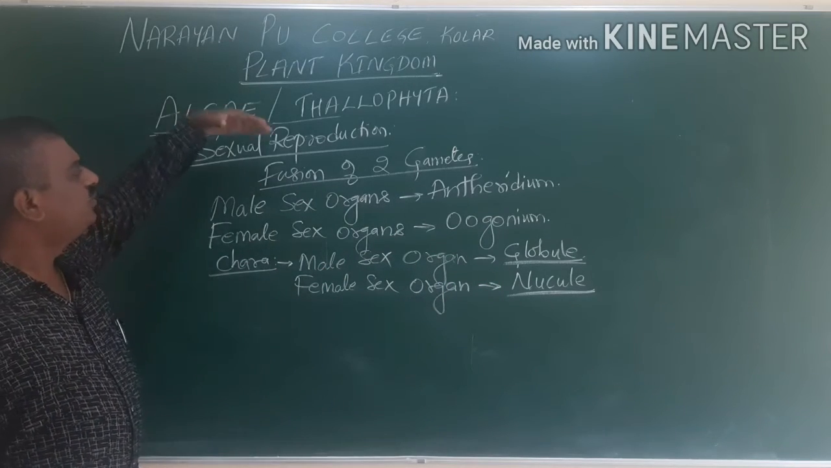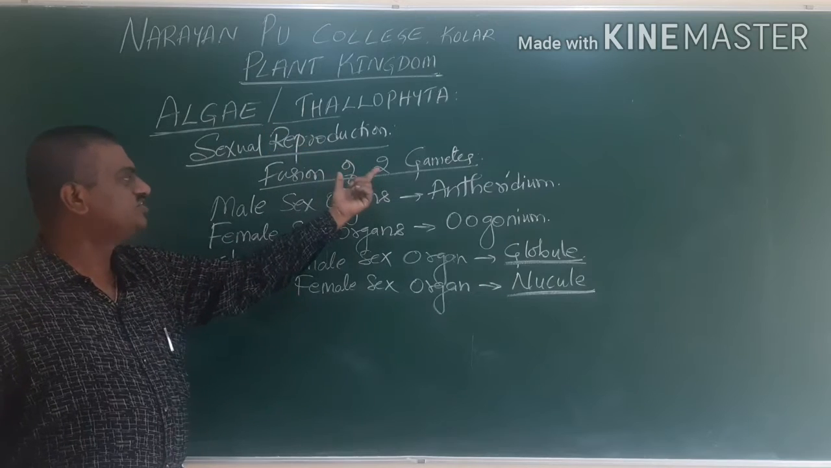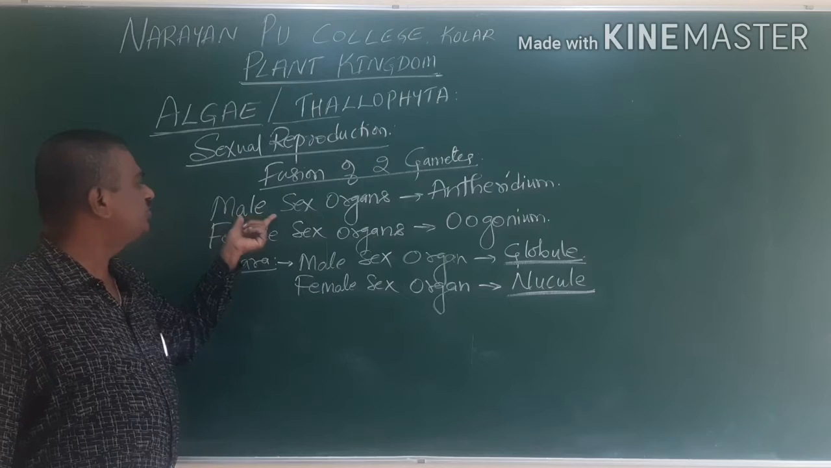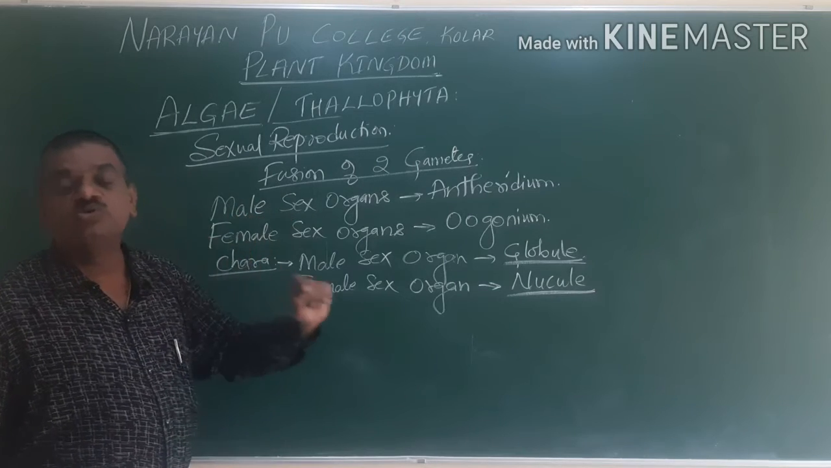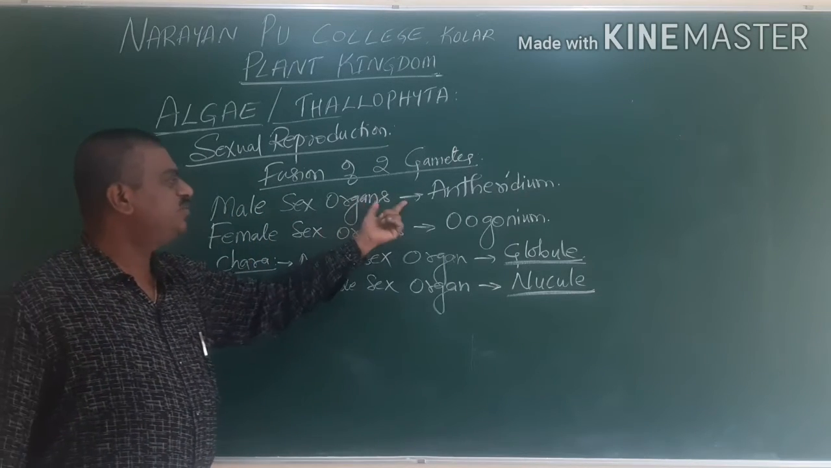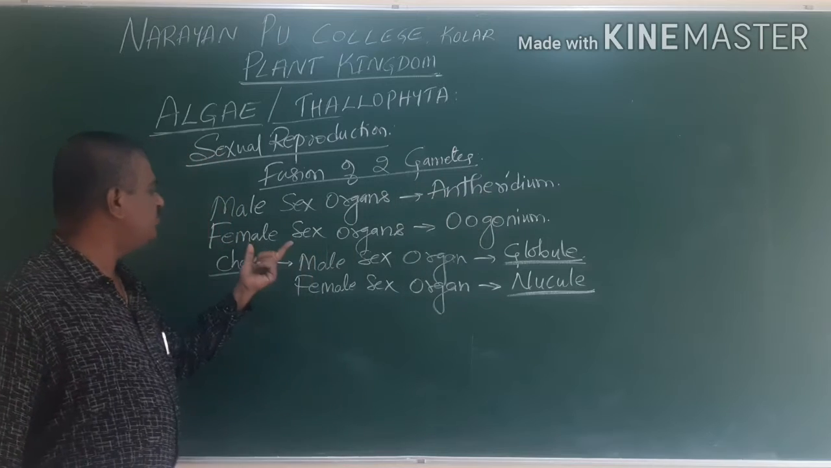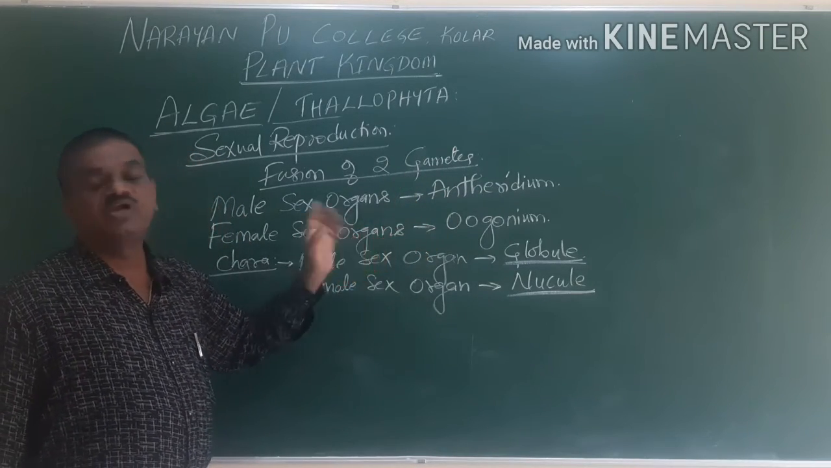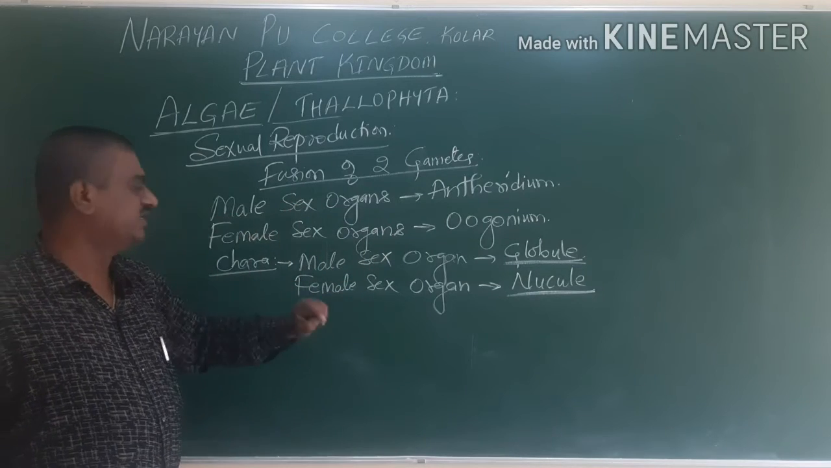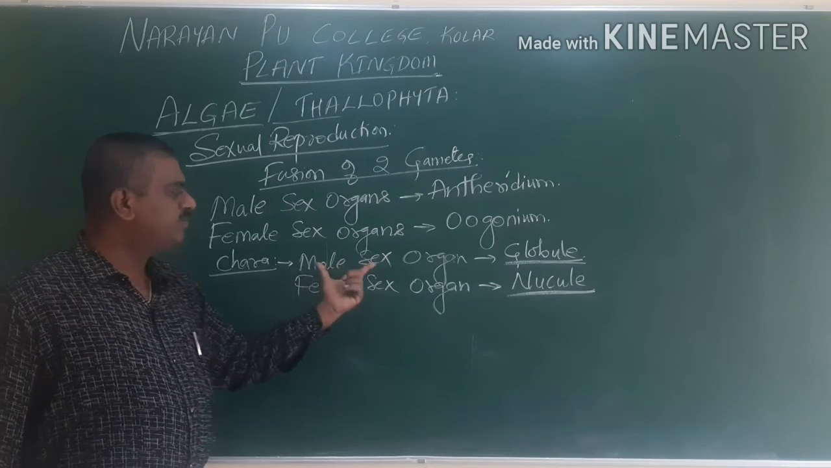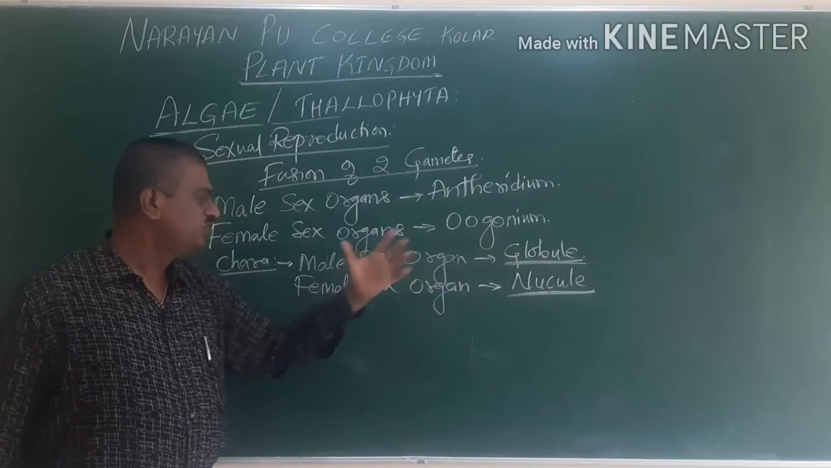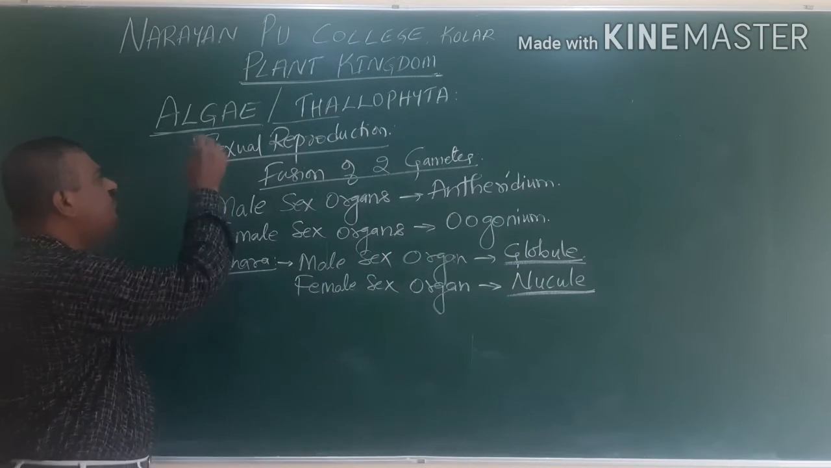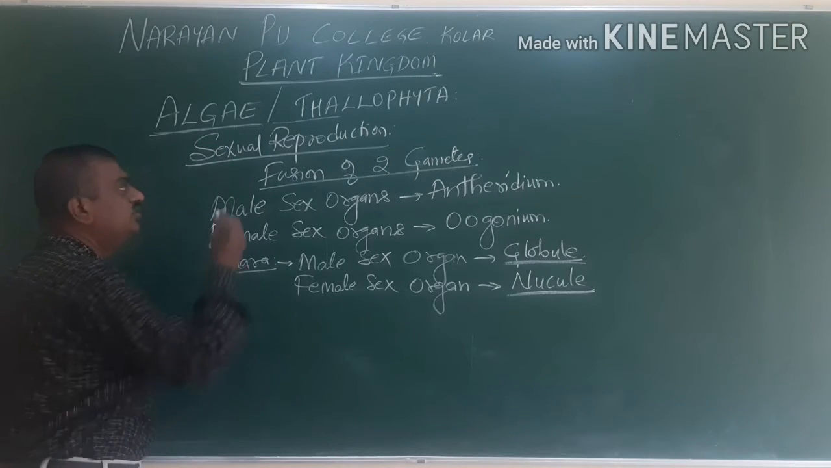So here we know that in the fusion of gametes, there are two gametes, and one fuses with the other. The male sex organs produce male gametes and are called antheridium. Female sex organs are commonly called oogonium, which produces a female gamete called egg. But in Chara the male sex organs are called globule and the female sex organs are called nucule. And there are different types of sexual reproduction.